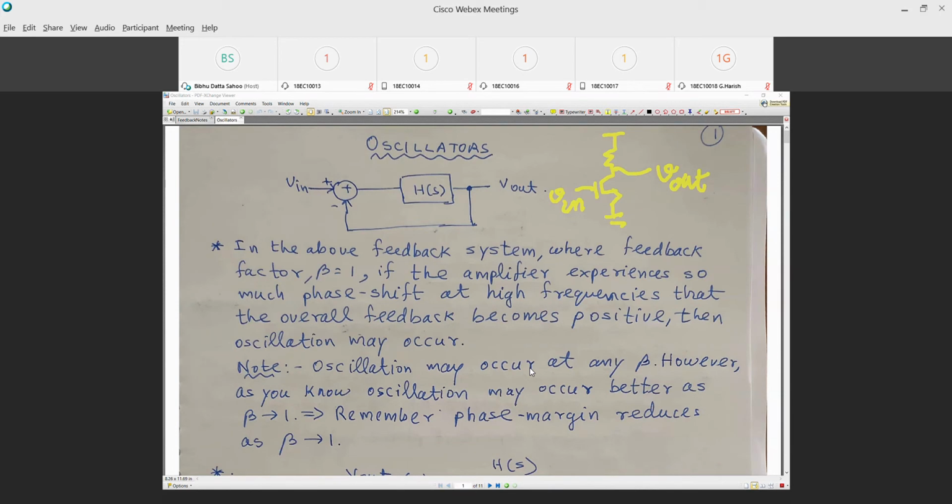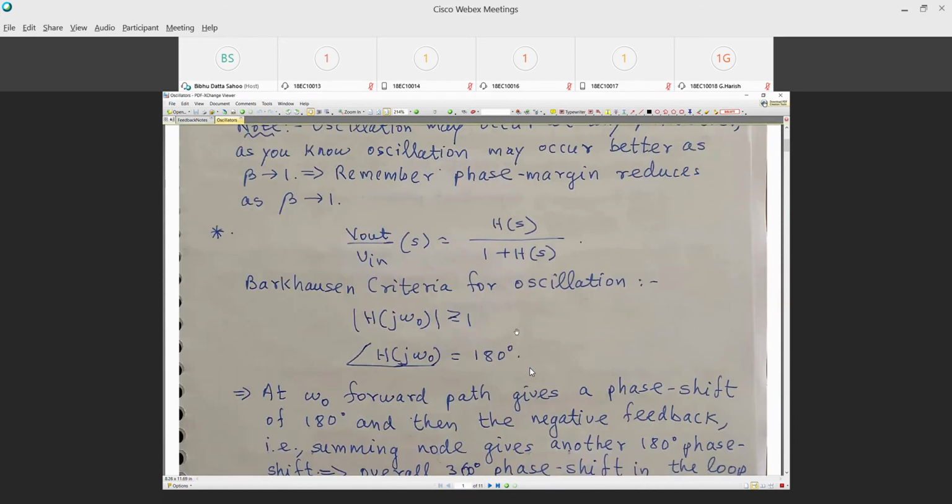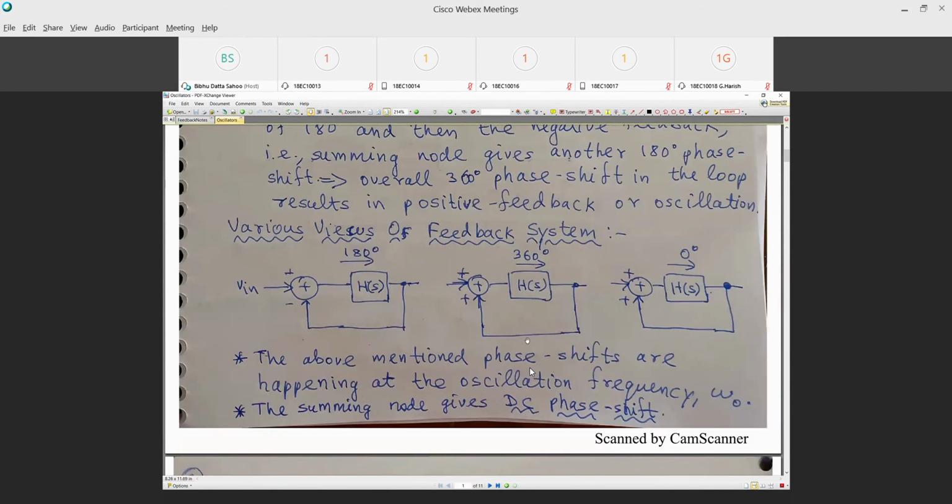So various views of feedback system for oscillation. We give a phase shift of 180 degrees in the forward path, and we do a subtraction here. So total phase shift is 360 degrees. Second view is I give a 360 degree phase shift in the forward path, and I do an addition here. Third view is if I do an addition here and I give a 0 degree phase shift. All the three are equivalent ways of looking at this.